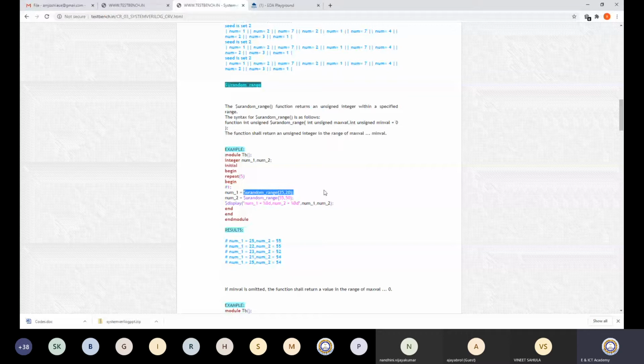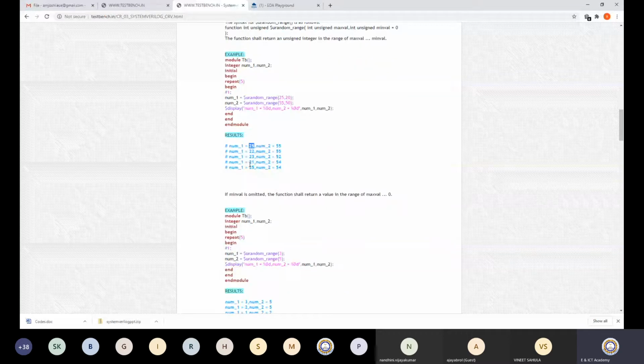See, over here only 25, then again 25. The 24 is not being generated. Still in the range, 20 is also not being generated. So there is a possibility that the value would be repeated.